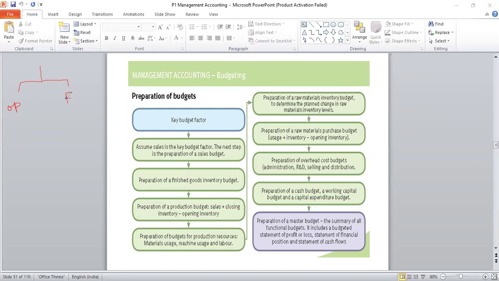So to understand the cash requirements, a cash budget is prepared. Why do they have to prepare a cash budget? See, the logic behind that is the cash is generally not kept available in the business, because cash just kept idle doesn't give any return.